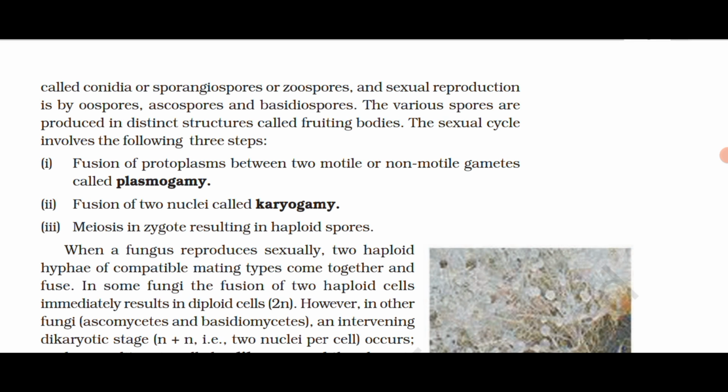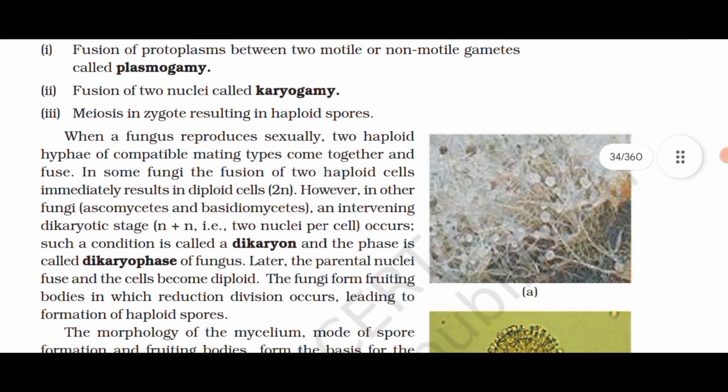When a fungus reproduces sexually, two haploid hyphae of compatible mating type come together and fuse. In some fungi, the fusion of two haploid cells immediately results in diploid cells. However, in other fungi, the Ascomycetes and Basidiomycetes, an intervening dikaryotic stage, n plus n, that is, two nuclei per cell, occurs.